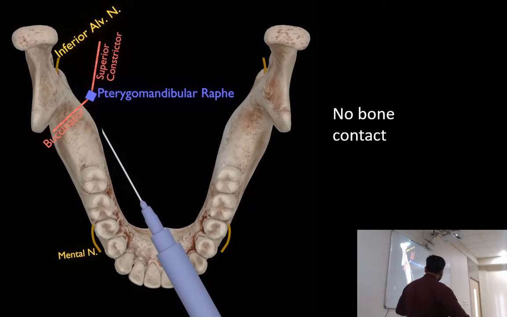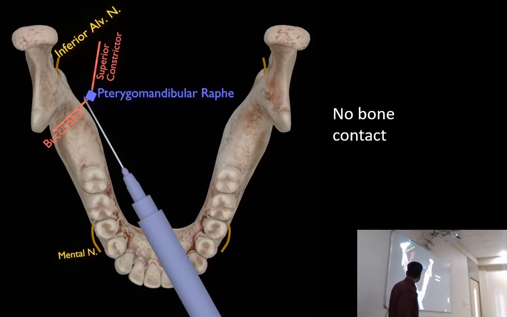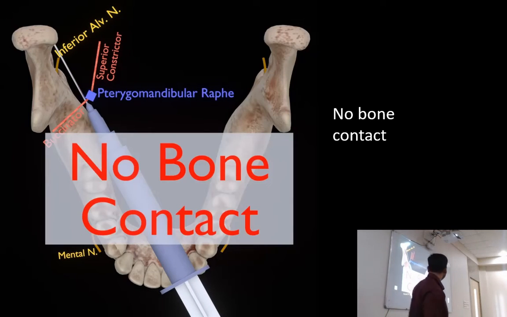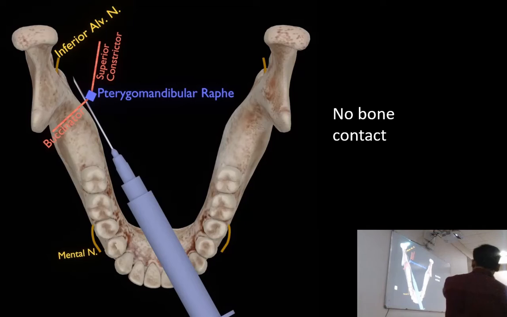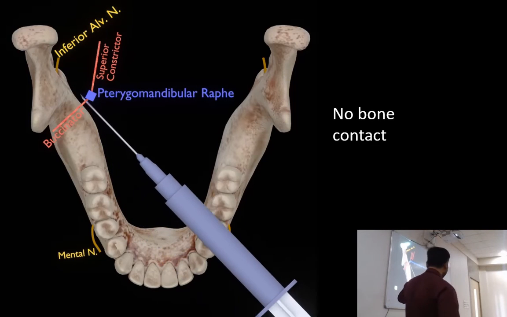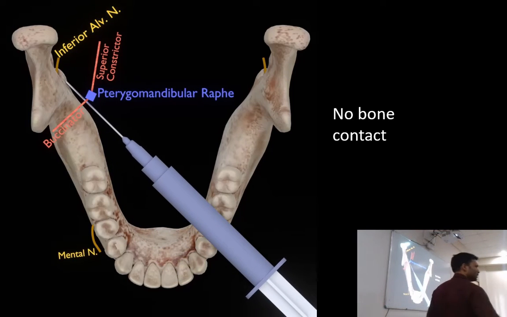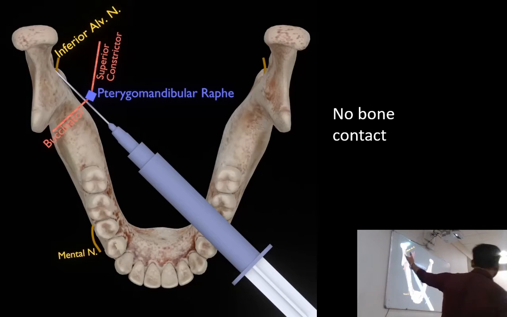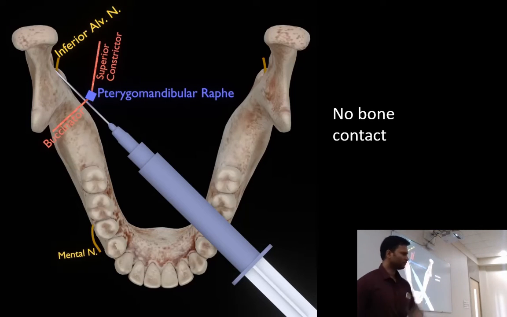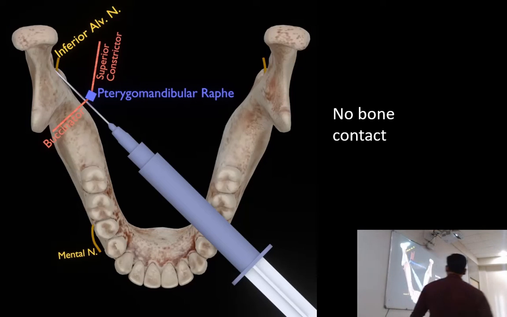Next, we have inserted the needle. Here I have intentionally kept it at the incisor region. So when we advance the needle, we are not going to contact the bone. There is no bone contact. So we are going to pull it out till the tip and move the barrel more away from the midline, and then we hit the bone. Okay? Understood? So this is what you do when you don't contact bone, or if you contact the bone too early.